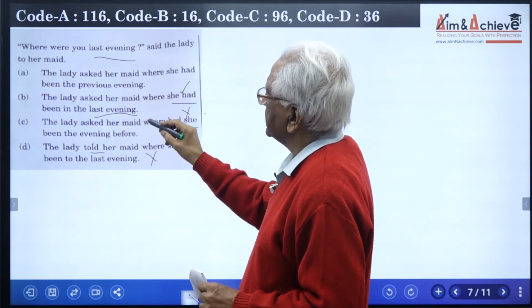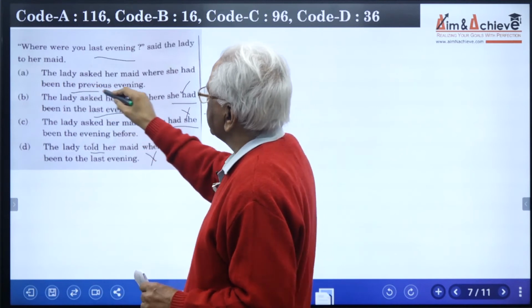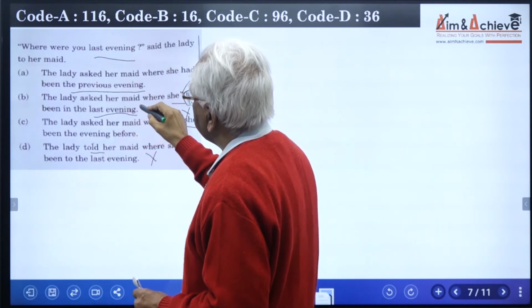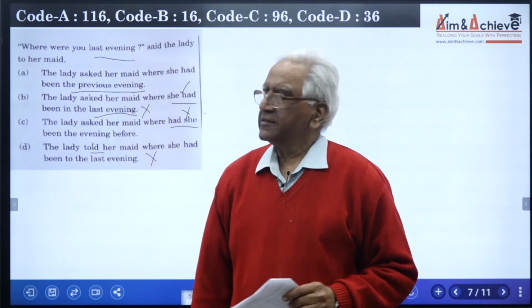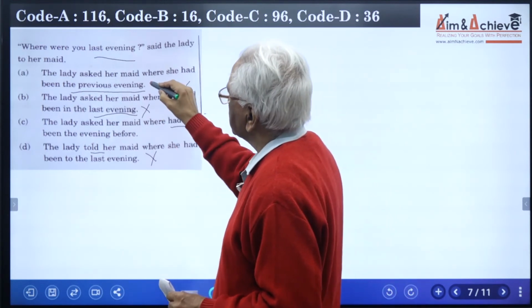Last evening, in indirect speech, changes to the previous evening. So the use of last evening in the options is wrong when you are making a reported speech. That means the only option available to us is option A.